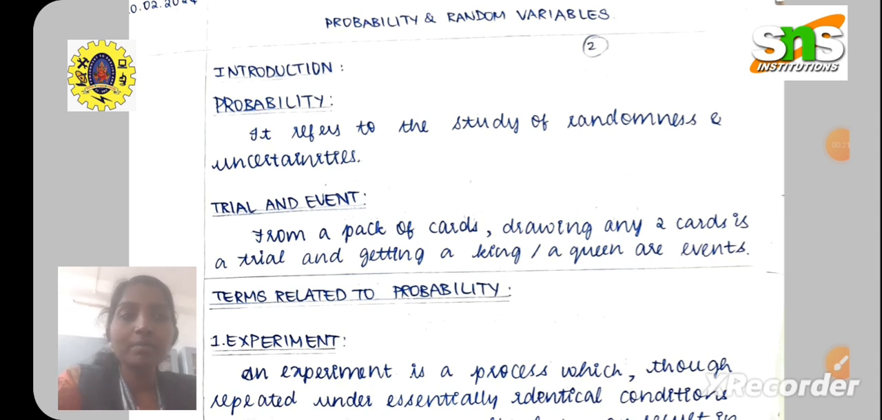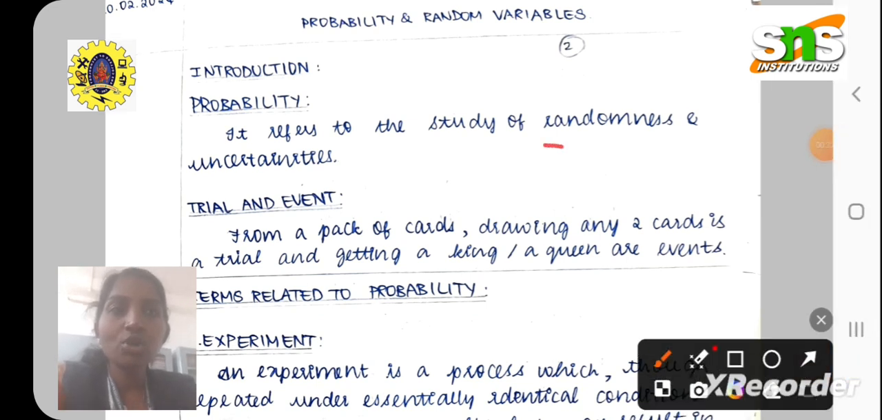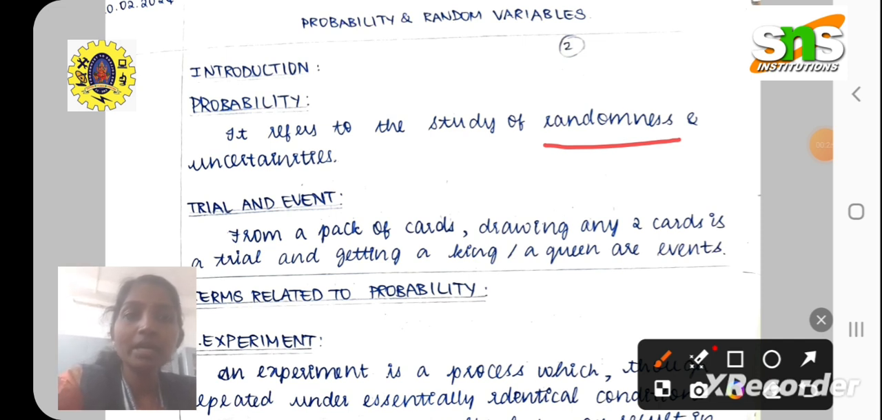What do you mean by randomness? Randomness means the choice we make here. The choice may or may not be chosen is said to be randomness. A random choice is made in the particular experiment done. That is called as randomness.